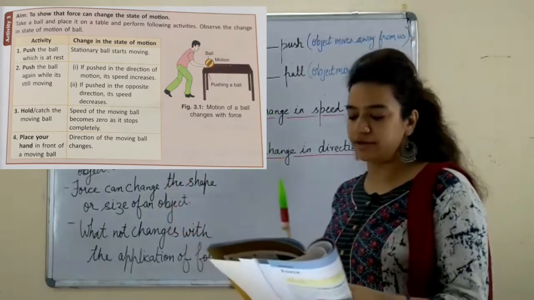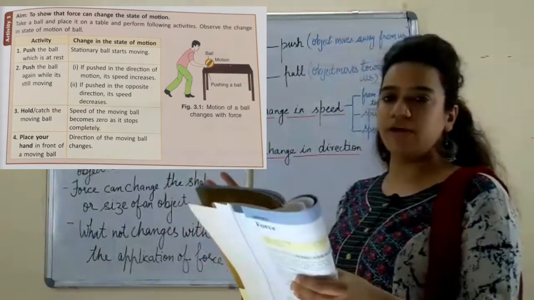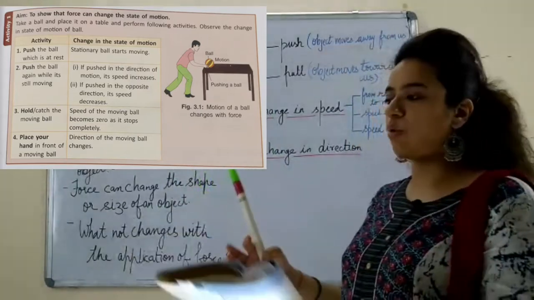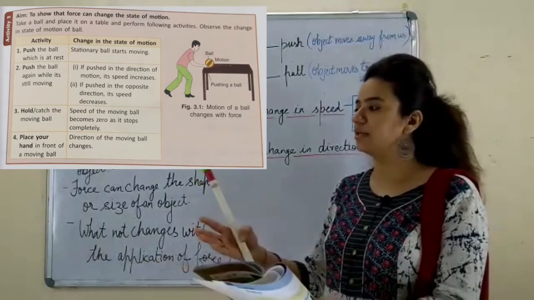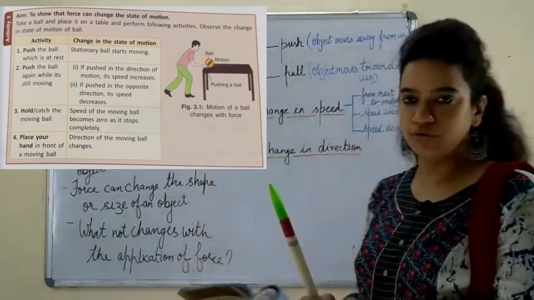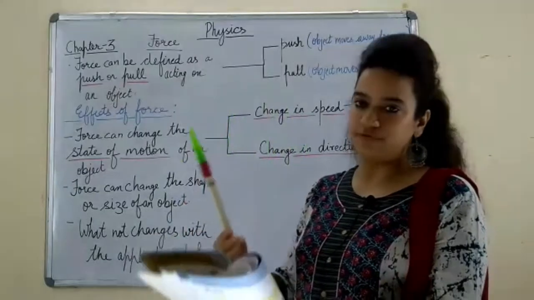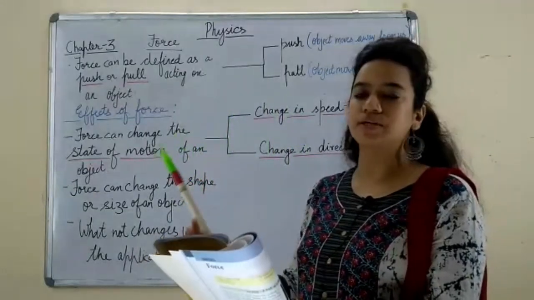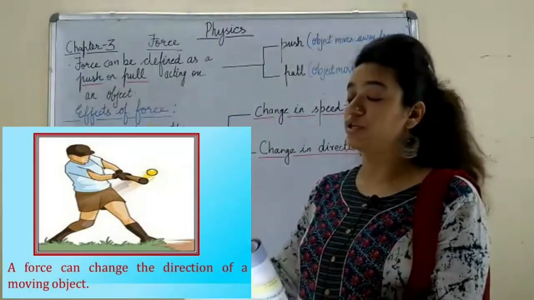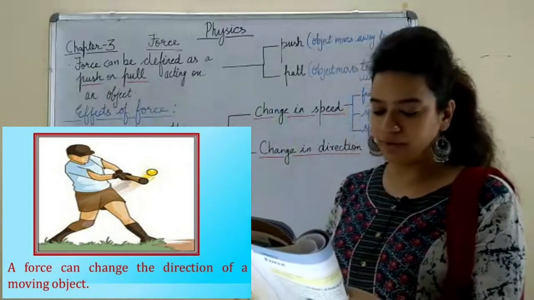Then if some ball is moving and you suddenly catch it, if you hold it, suddenly the motion will become 0. So from motion to rest, again you have applied force, and the object has come from motion to rest now.